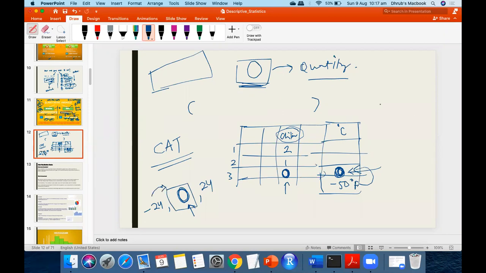But compare CAT with my 10th class exam of, say, social science. If it is out of 100 marks, no one can go below 0. That means this can be a ratio, while CAT cannot be a ratio.